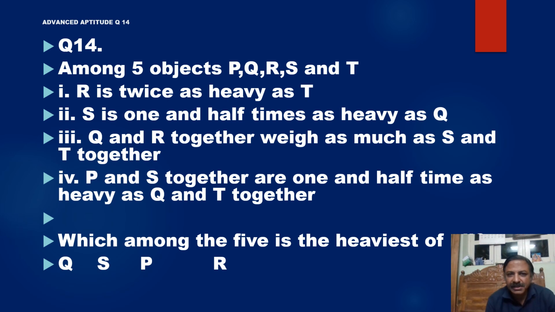Among five objects, P, Q, R, S, T, R is twice as heavy as T. So what is the question now? Which is the heaviest? This is advanced level aptitude. R is twice as heavy as T. So 2R is equal to T. This is wrong.